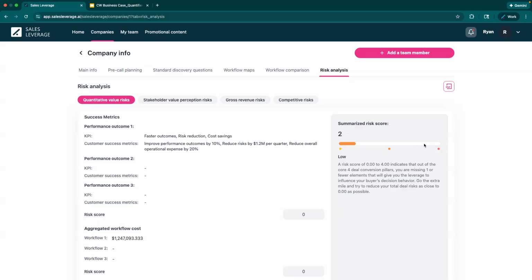And I don't care if you're using Medic, MedPick, BANT, whatever model you're using. If this risk score is high, you've got some holes, right? This platform is designed to help you accelerate and improve your results using Medic or MedPick or BANT. So I'm not saying those things are bad. I'm not saying this is in opposition to it. I'm saying this enhances that model greatly. It gives you another layer of risk reduction.